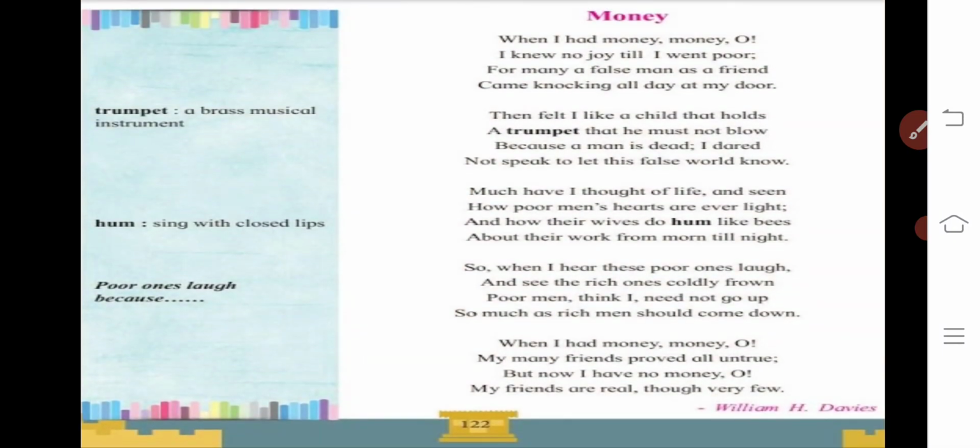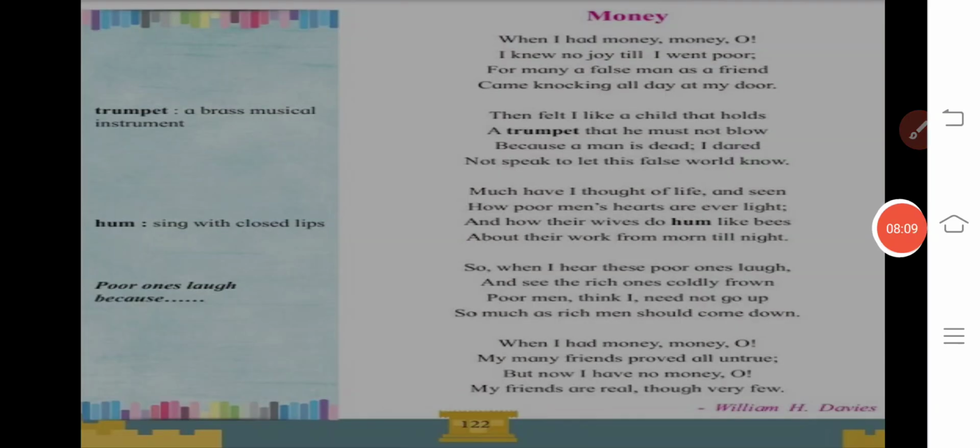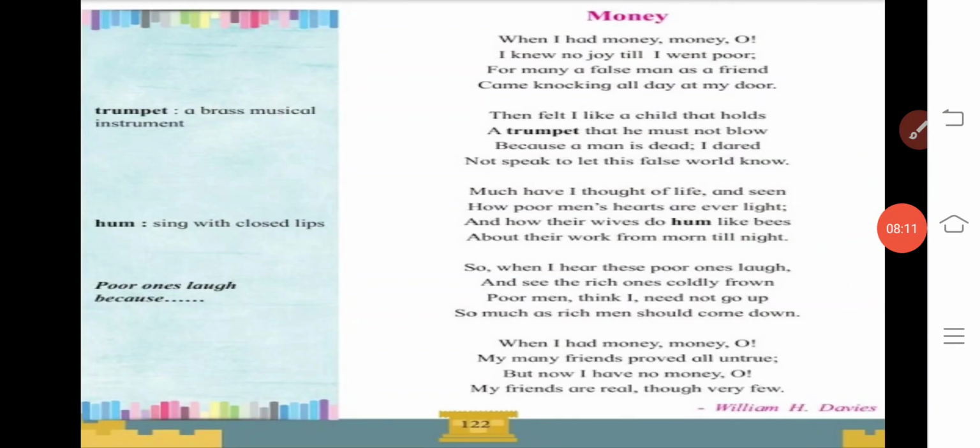Now we will see the actual poem. As usual, first of all I will read the poem, and you yourself should look into the textbook so that you can correlate yourself with the actual poem.